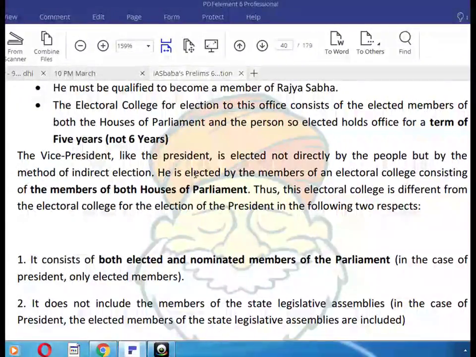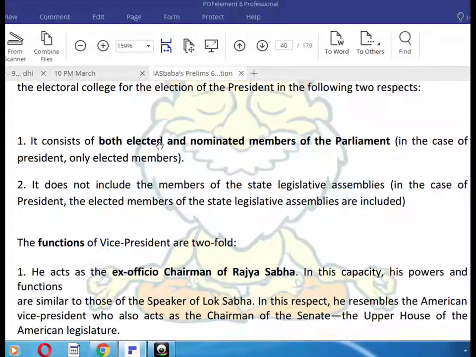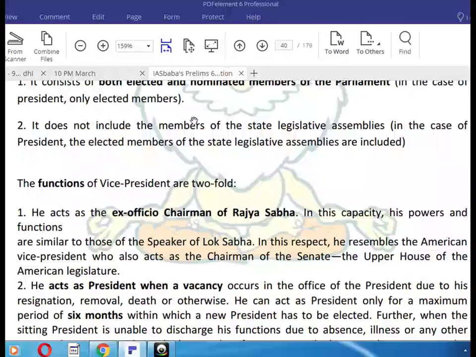He is elected by the members of the Electoral College, consisting of the members of both Houses of the Parliament. Thus, the Electoral College is different from the Electoral College for the election of the President in the following two respects. It consists of both elected and nominated members of the Parliament. In the case of the President, only elected members. It does not include the members of the State Legislative Assembly. In the case of the President, the elected members of the State Legislative Assembly are included.